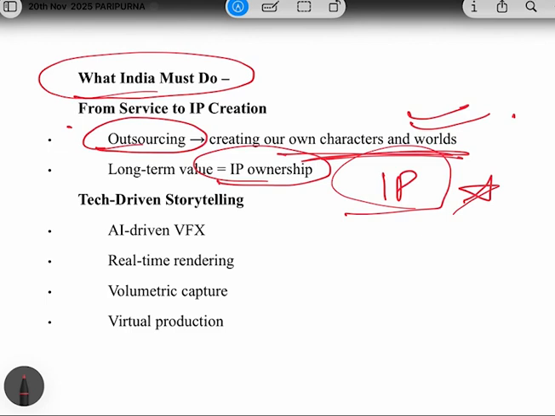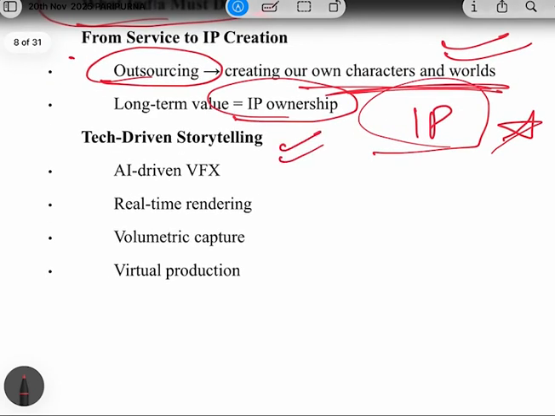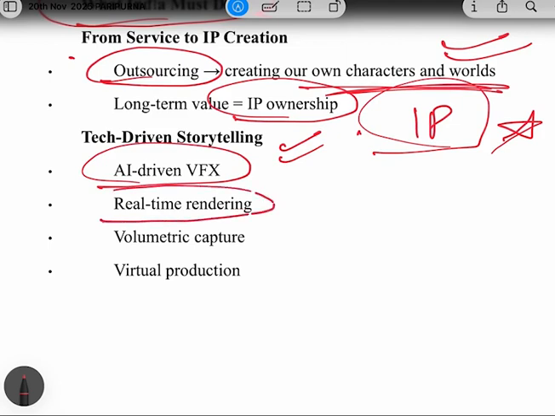Right. Second, the recommendation says that India must use all the technologies which are available. All the technologies means AI-driven VFX, real-time rendering, and virtual production. So India must use all these kinds of technologies.